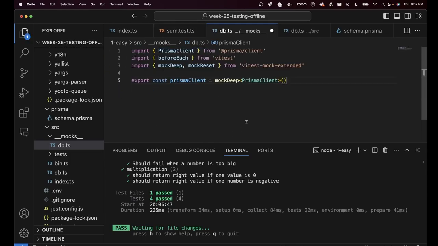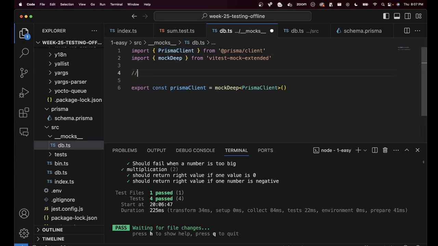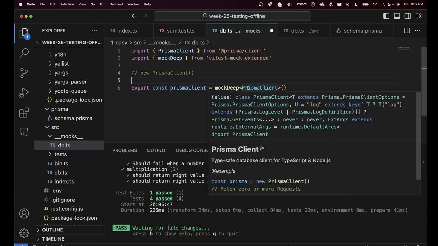Rather than doing this, you can simply export const Prisma client and say that it's a mockDeep of the Prisma client variable. This basically means it'll figure out all the keys that exist on a new Prisma client and mock everything inside.